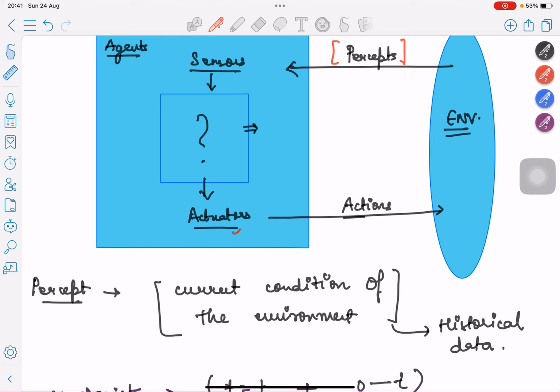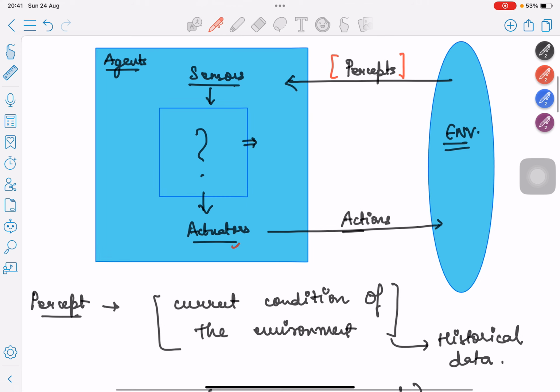But the question arises: what do we actually mean by the current condition of the environment? We know that agents should have an understanding of the entire past of the data, the past input and output data. So it does not only sense the current condition in the environment, it also takes into account the historical data. In general, an agent's choice of action at any given instant can depend upon its built-in knowledge and on the entire perceived sequence.